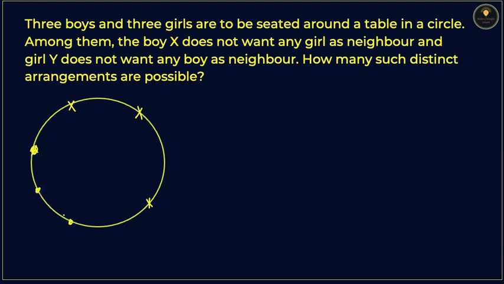Now it is given that among that X boys does not want any girl. So if I can see the name of this one, this boy doesn't want any girl. So anything that can't be seated here. And there's a Y girl that is given here that can't be seated with any boys, which means that this is the only option that we are having, and this is the only option that we are having.